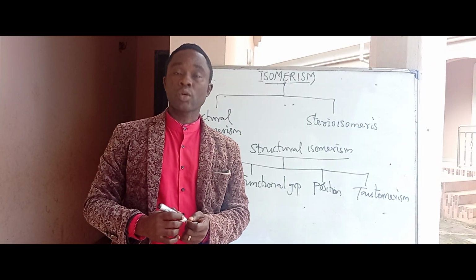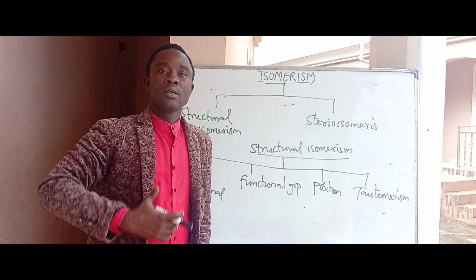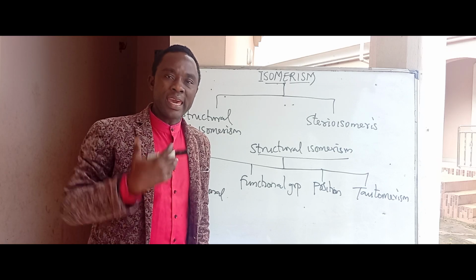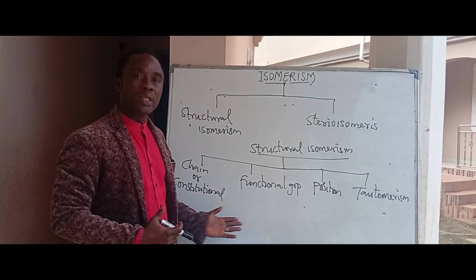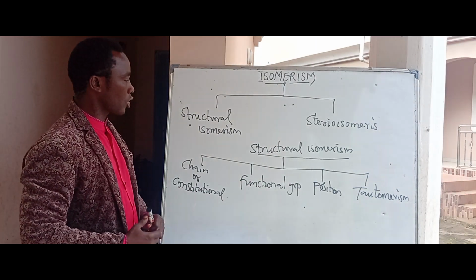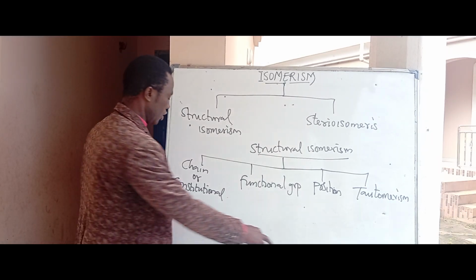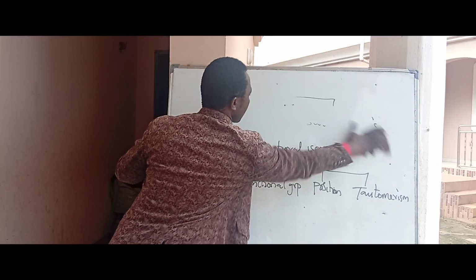Remember, in structural isomerism, the isomers have the same molecular formula but they differ in the arrangement of atoms. Now, having known the different types of structural isomerism, let us take the first one, which is chain or constitutional isomerism.